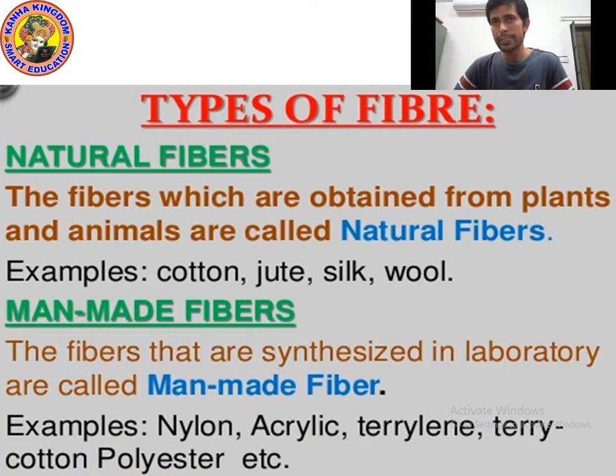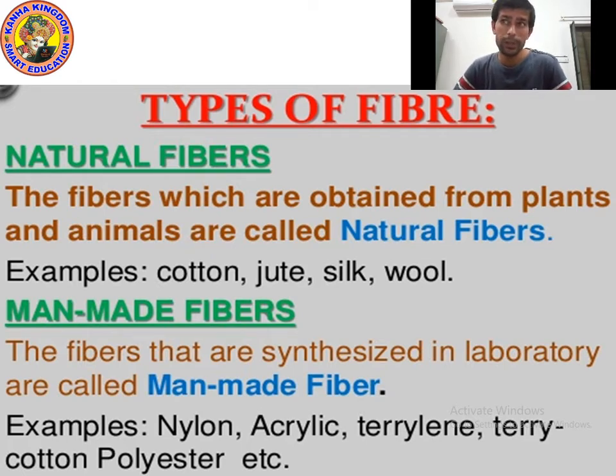Okay kids, as you can see on the screen, types of fiber. First is natural fiber, second is man-made fiber. What are natural fibers? The fibers which are obtained from plants and animals are called natural fibers.